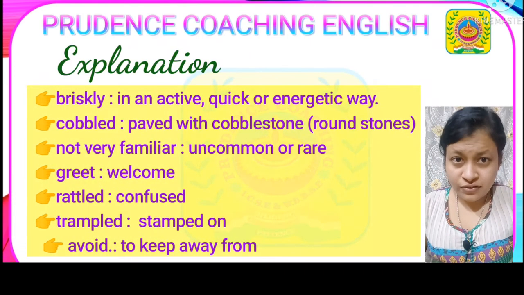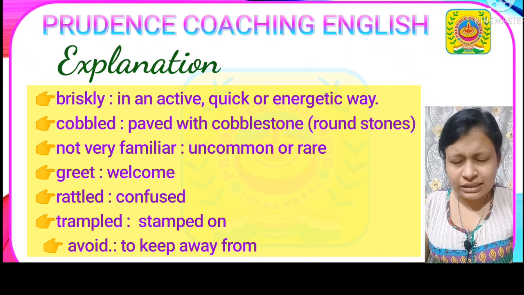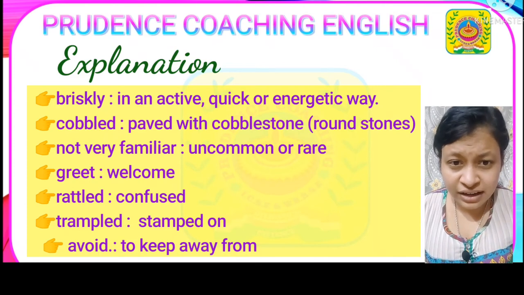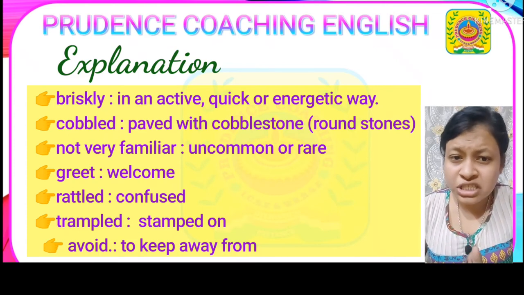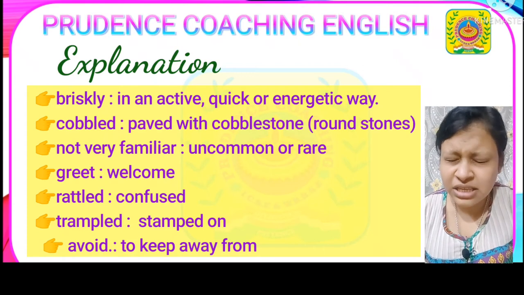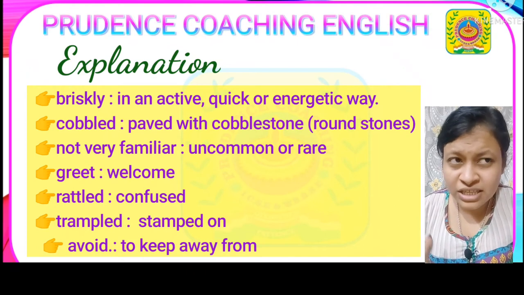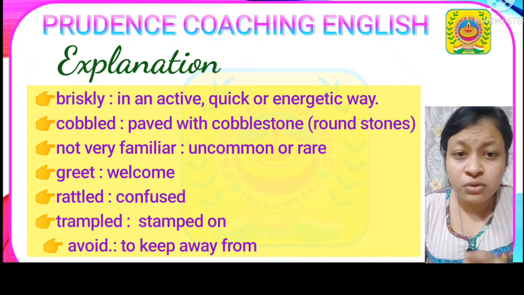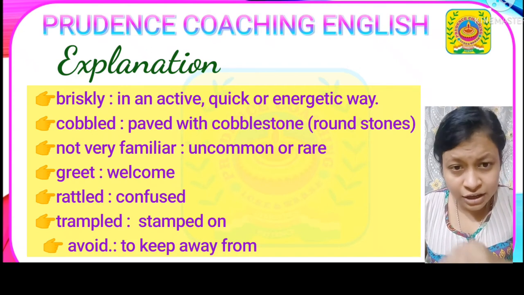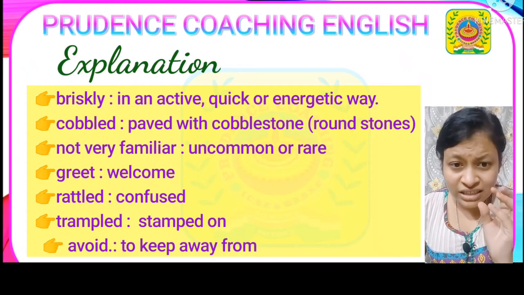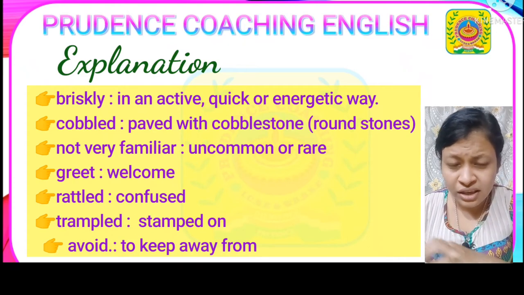So my dear students, from this particular paragraph we get to know that this man whose name was Valentine Haüy was going to his room or house very quickly. Briskly means very quickly, and the day was very cold and he was in a place which he was not very familiar with, means he did not know much about the place where he was. So that was his neighborhood, means it was near to his house, but then also he was not very familiar with the place and he was walking on the cobble street. Cobbles, I think you know, are these small rounded stones which we use on the roads.